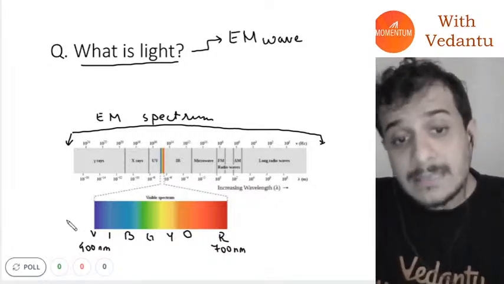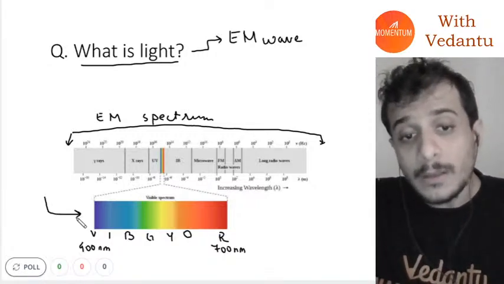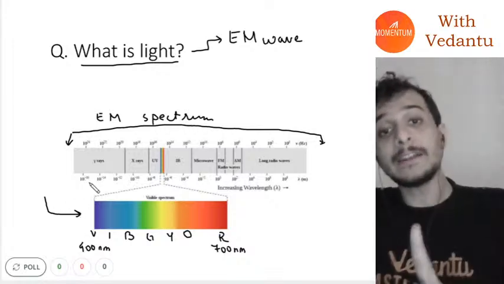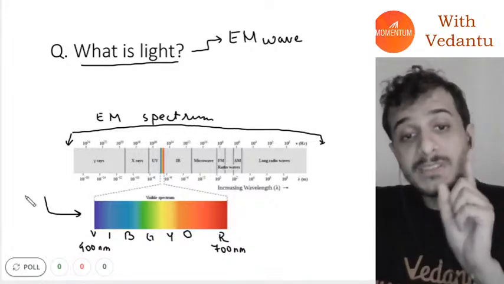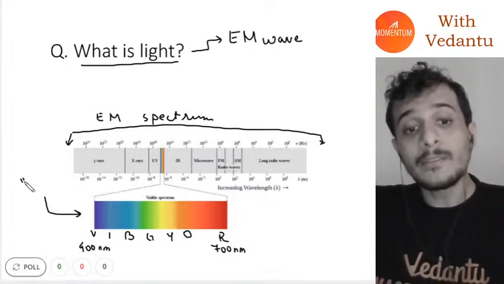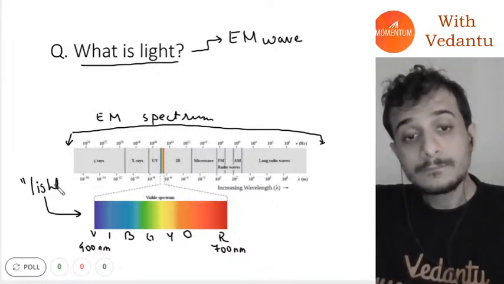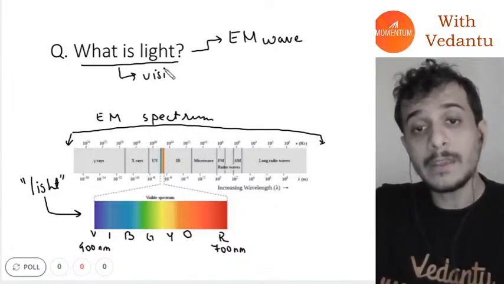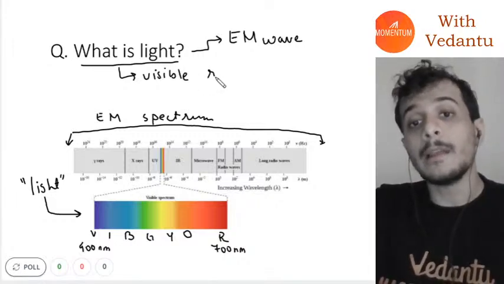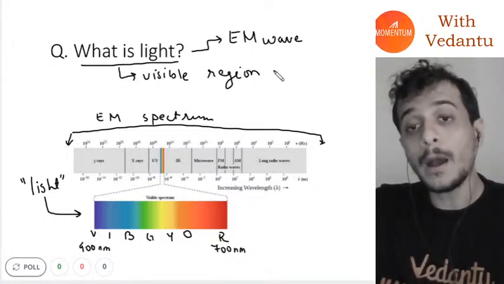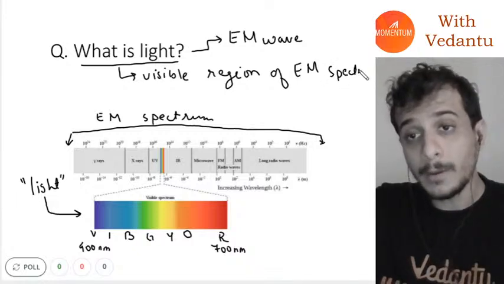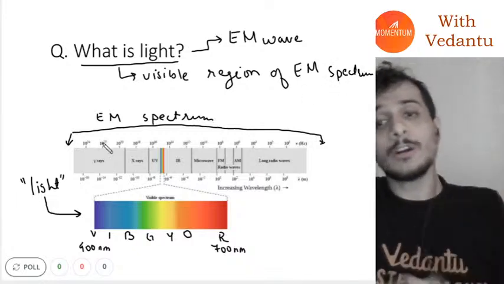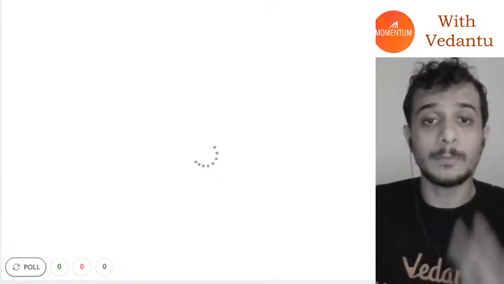The region of the electromagnetic spectrum which is visible to us is called light. The visible region of the EM spectrum is called light. I hope everybody understood. Okay, let's talk about properties of light.